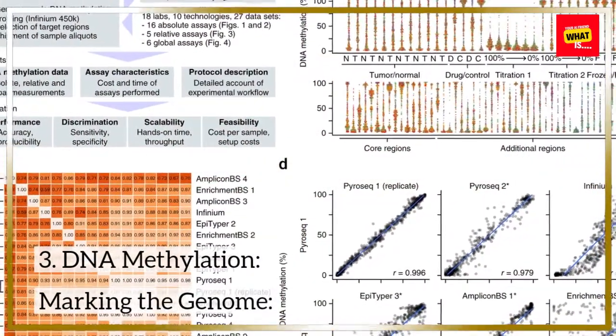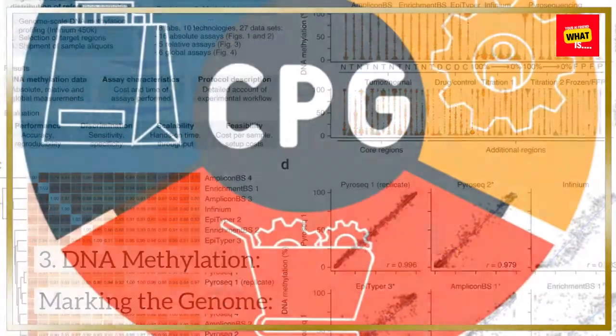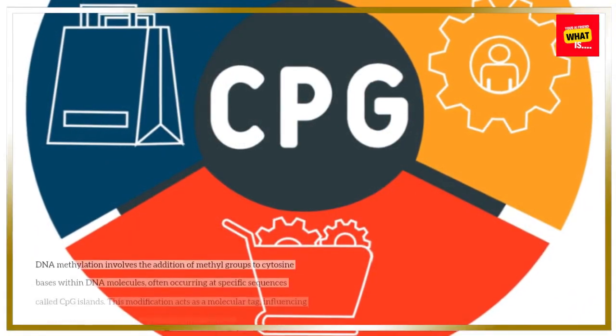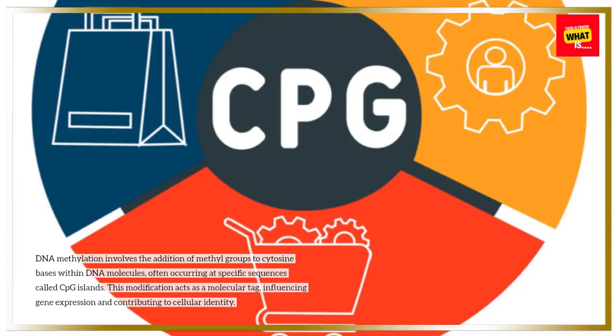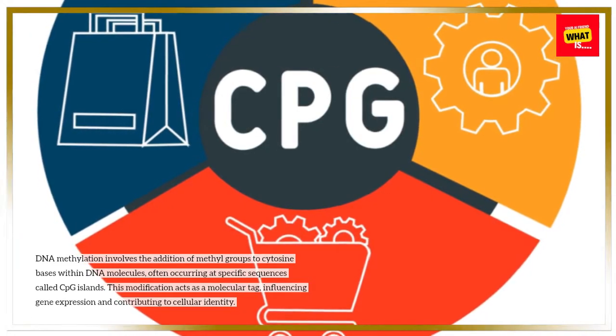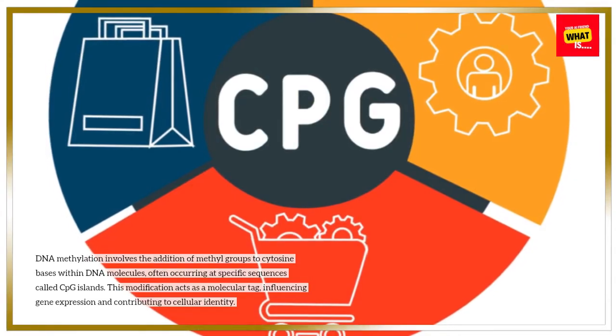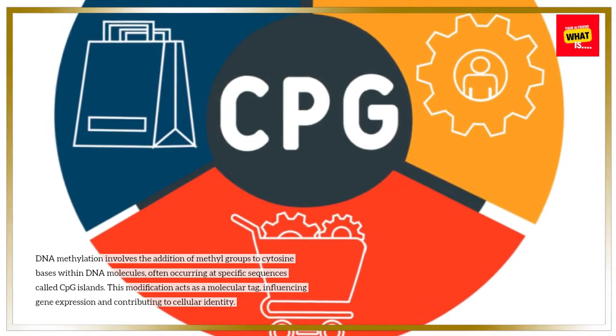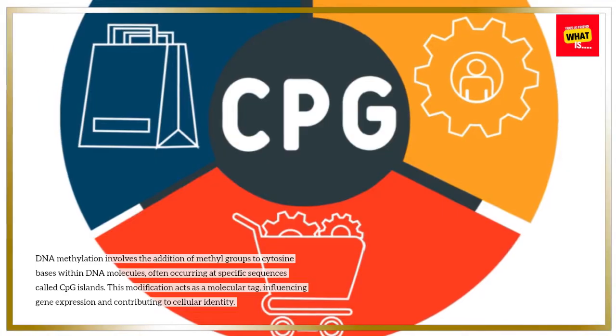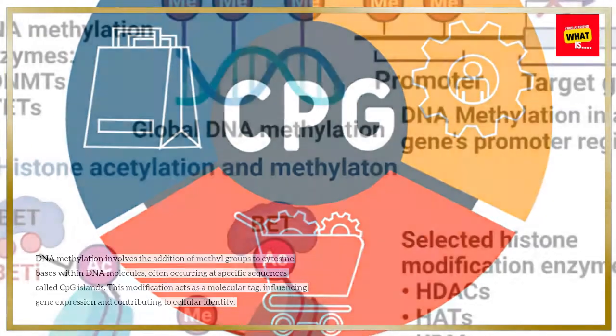3. DNA methylation, marking the genome. DNA methylation involves the addition of methyl groups to cytosine bases within DNA molecules, often occurring at specific sequences called CpG islands. This modification acts as a molecular tag, influencing gene expression and contributing to cellular identity.